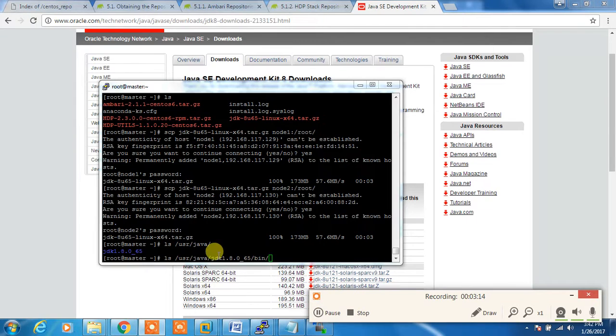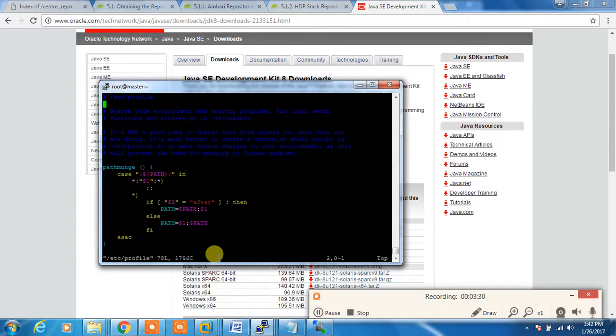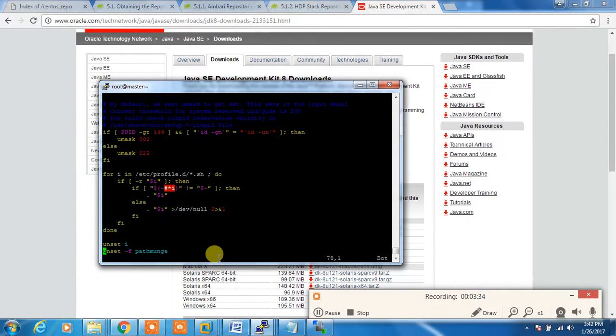Okay, next is we need to set the path as well as JAVA_HOME in the profile file across all the machines. Okay, so I'm opening the /etc/profile file, and adding whatever the settings here.